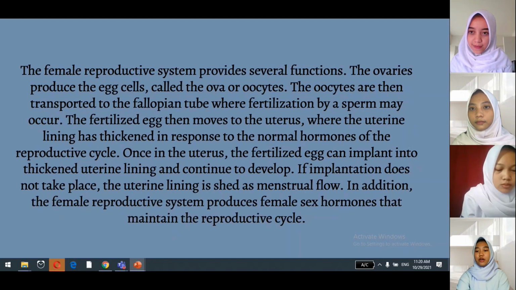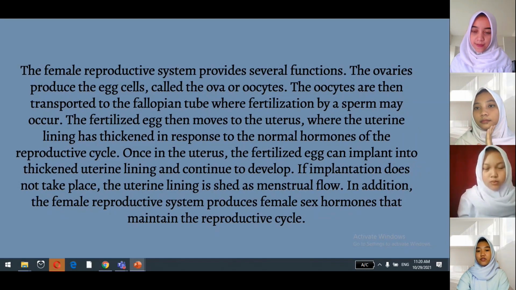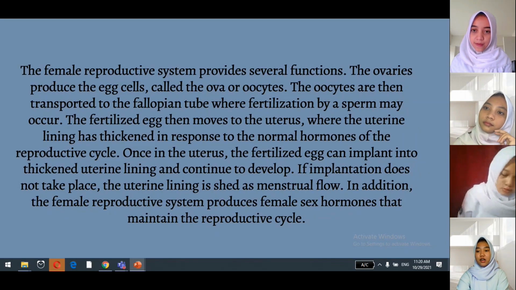Okay, and I will describe about the female reproductive system. The female reproductive system provides several functions. The ovaries produce the egg cells called the ova or oocytes. The oocytes are then transported to the fallopian tube where fertilization by sperm may occur. The fertilized egg then moves to the uterus where the uterine lining has thickened in response to the normal hormones of the reproductive cycle.